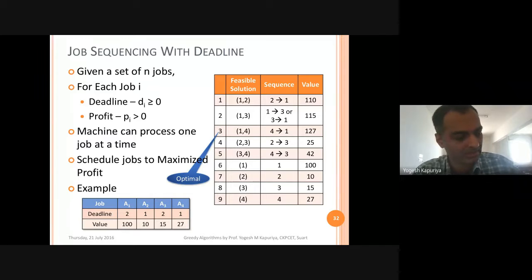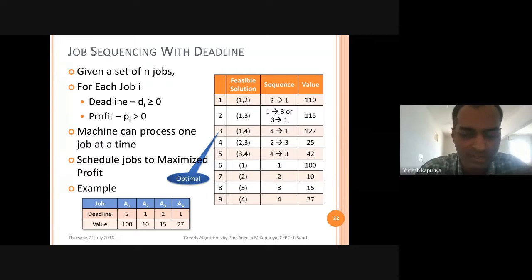That is the objective. So I hope the problem statement is clear. Let's discuss that with reference to an example, and then we will discuss the actual possible solution. So let's say we have these 4 activities, 1, 2, 3, 4. Each of them is having some deadline. So this is 1, 2, 1, 2. And each of these is having some profit.